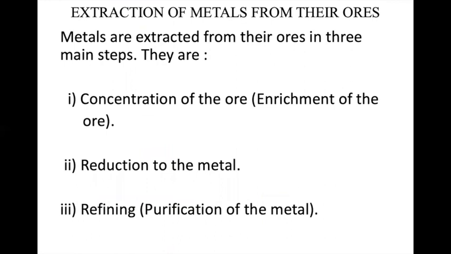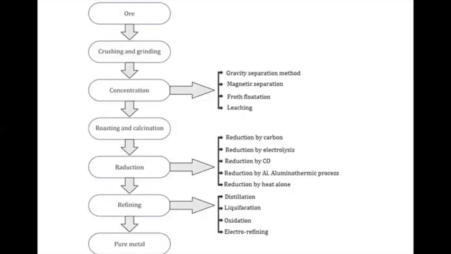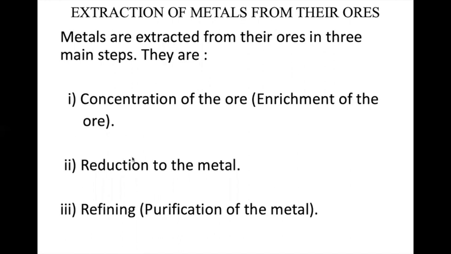So let us study in detail all these topics that we have discussed now. Extraction of metals from the ores is mainly done in 3 steps. First is the concentration of the ore, with separation methods: gravity separation, magnetic separation, froth flotation, and the leaching process. Second is reduction of the metal.